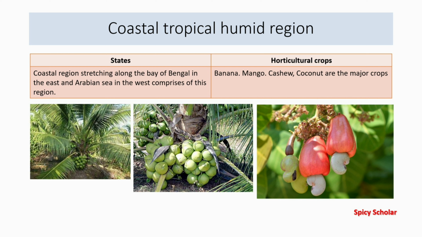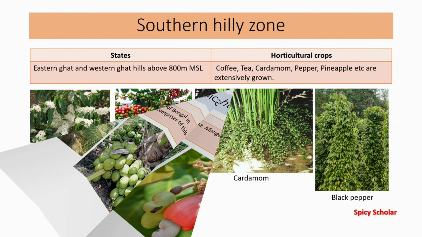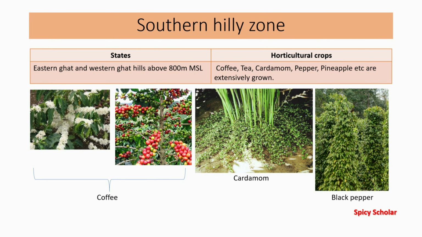Last but not the least, we are entering into the southern hilly zone. This zone comprises western Ghats and eastern Ghats hills above 800 meter mean sea level, where coffee, tea, cardamom, pepper, oranges, pineapple, etc. are extensively grown.